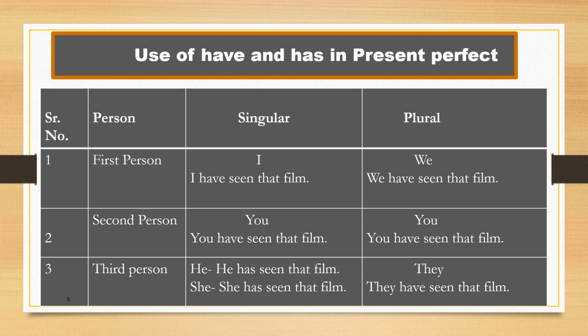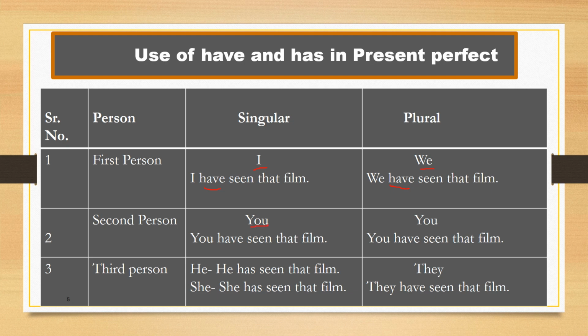Now let's learn the use of have and has as a helping verb in present perfect tense. See this chart. The chart has three columns: person, singular subject, plural subject. If the subject is I, that is first person singular, we use have as a helping verb. I have seen that film. If the subject is we, that is first person plural, we use have as a helping verb. We have seen that film.